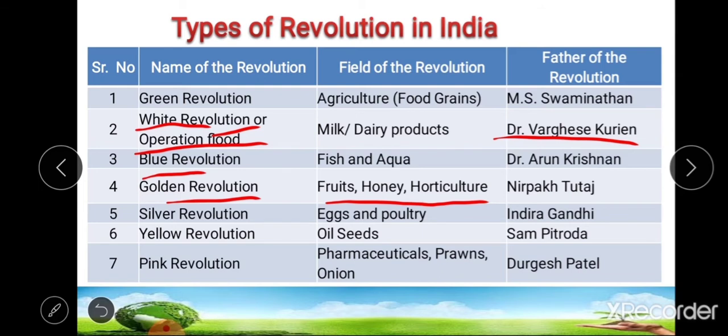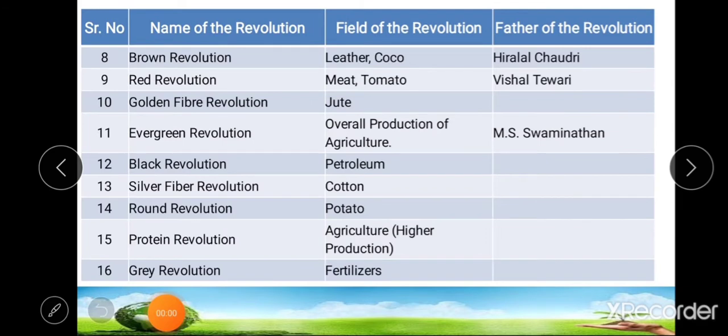The father of pink revolution is Durgesh Patel. Next type of revolution is brown revolution. So brown revolution was done in the field of leather and cocoa, and father of brown revolution was Harilal Chaudhary.